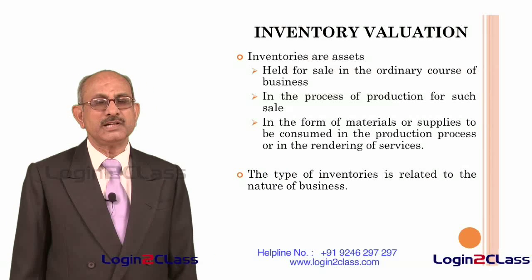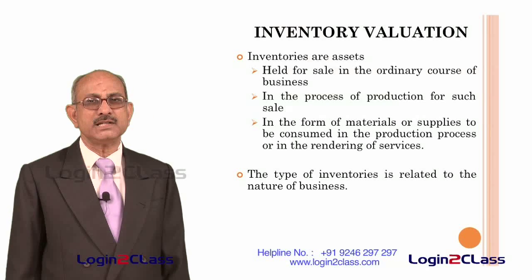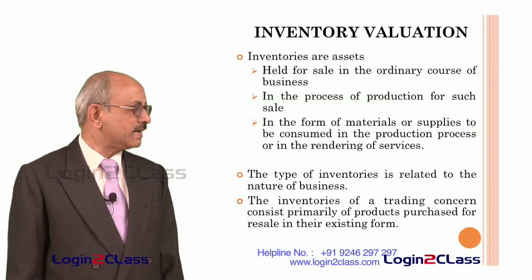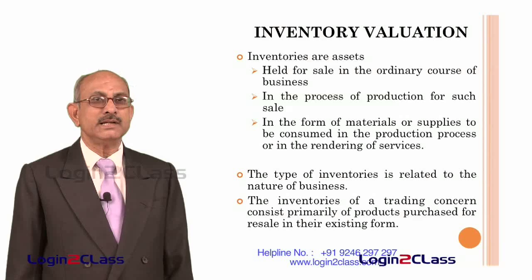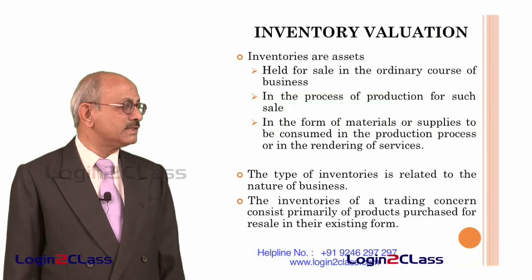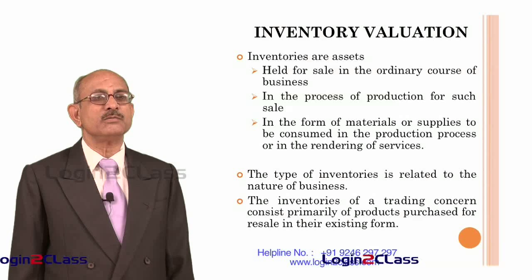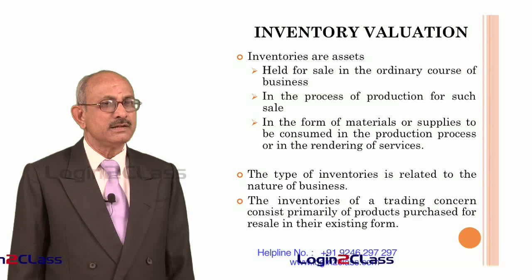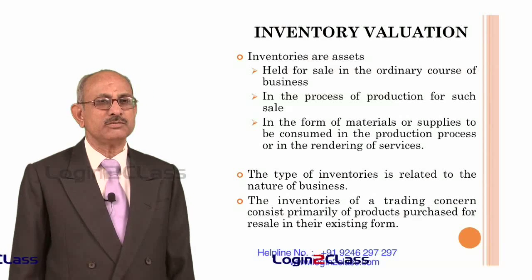Normally the type of inventories depends on the nature of the business, what kind of industry the company is in or what kind of business the entity is carrying out. The inventories of a trading concern consist primarily of products purchased for resale in the existing form. Normally in the case of a trading concern, there is no change in the inventory. Whatever is purchased is sold. So that becomes the inventory.